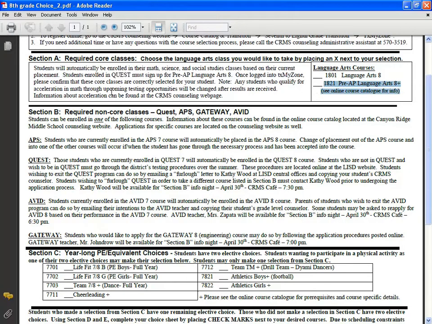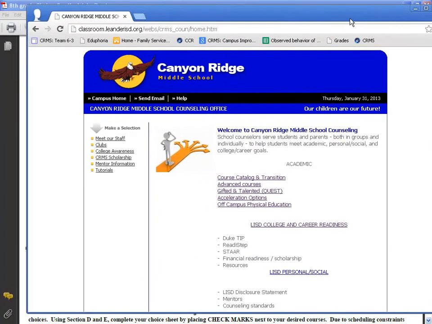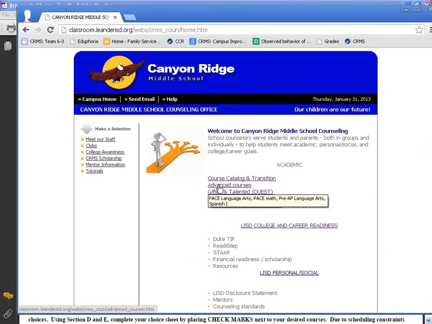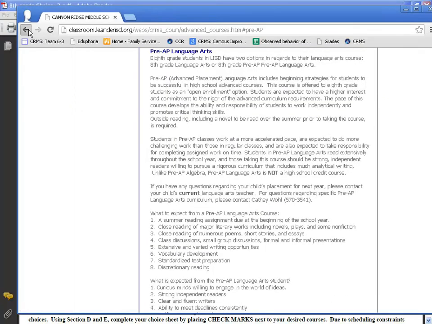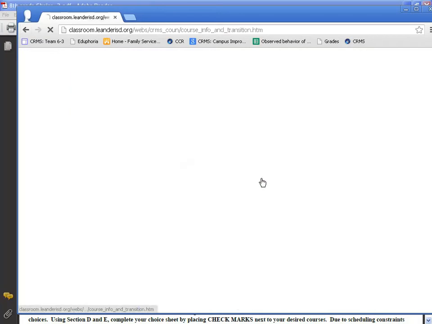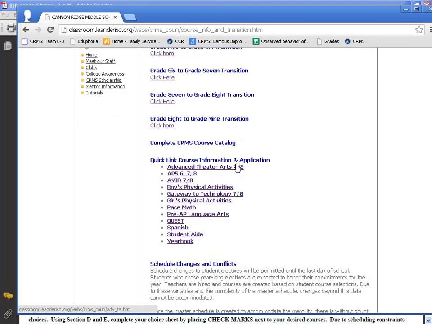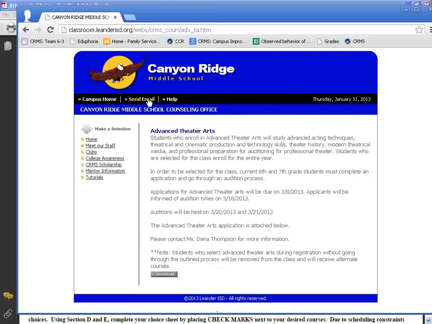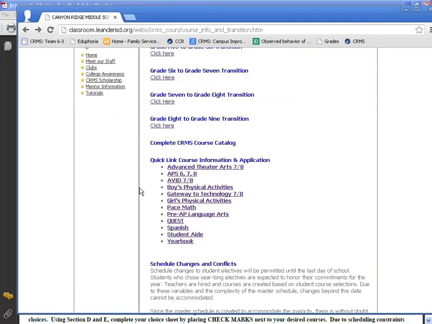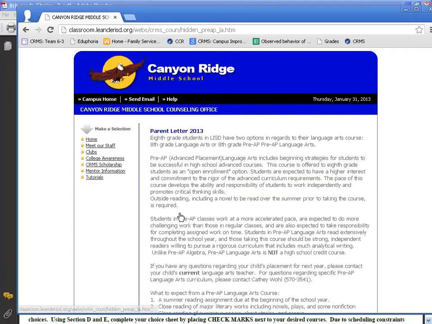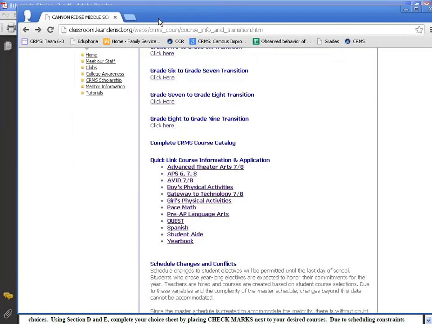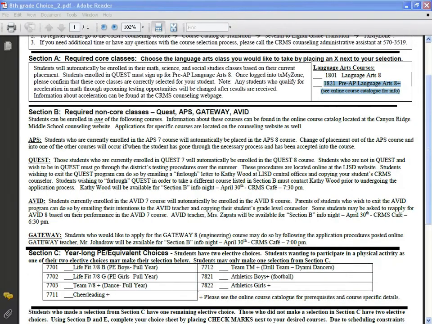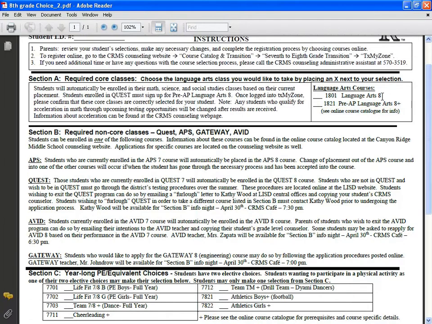Now the difference between these two classes can be seen at our Canyon Ridge Counseling website. There's information under advanced courses. Pre-AP language arts is right there. Additionally, there's information in the course catalog and transition link, and there's information posted here, the advanced theater arts. We are talking about pre-AP language arts, and that's the same information there. So if you're interested in pre-AP language arts, that might be a good spot for you to go to read about. If you're not interested in pre-AP language arts, students will select regular language arts.